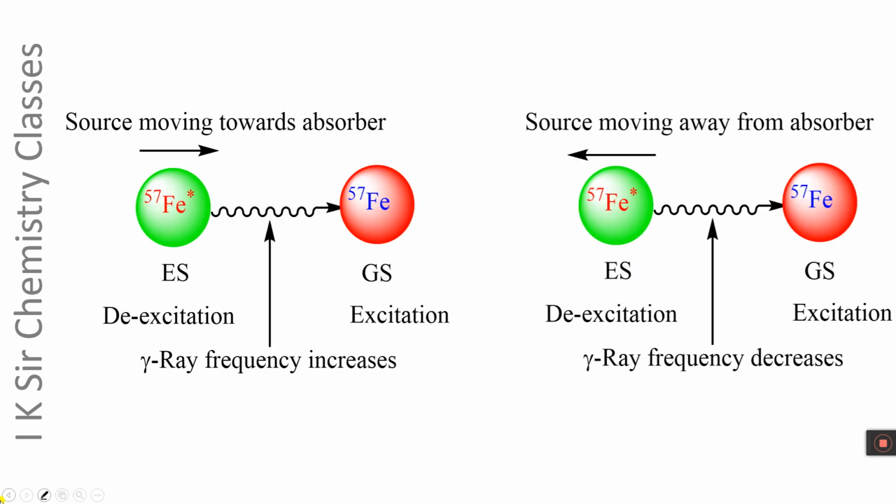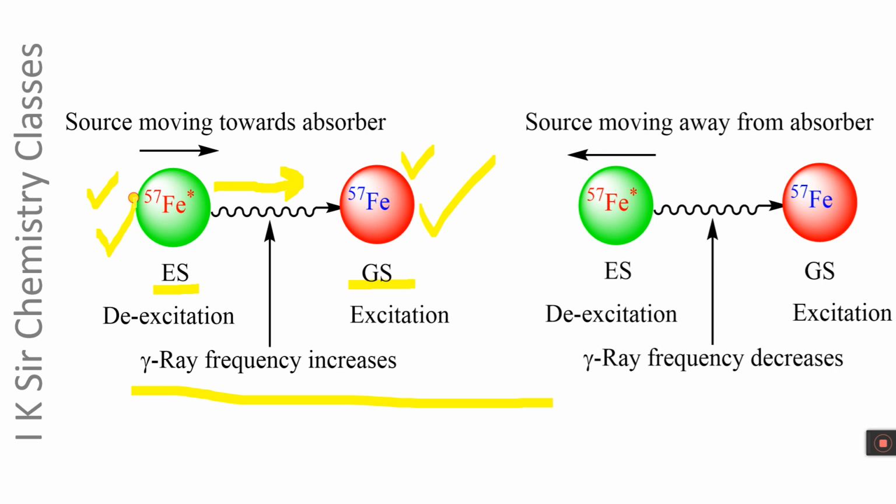The excited nucleus, the ground state nucleus. The excited nucleus emits gamma ray in this direction. This is the absorber and this is the source of gamma ray.